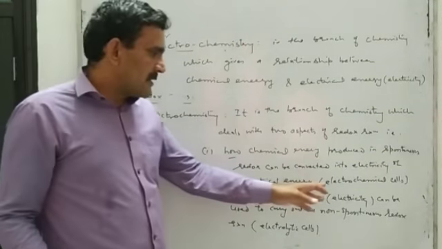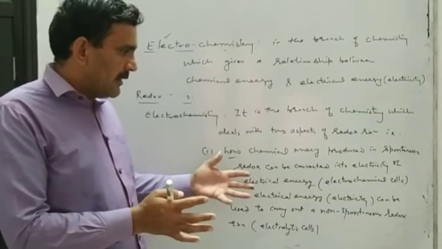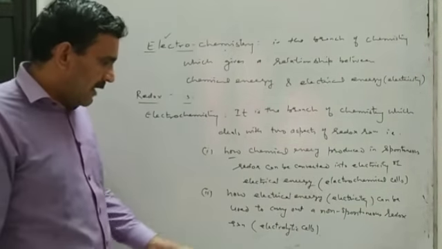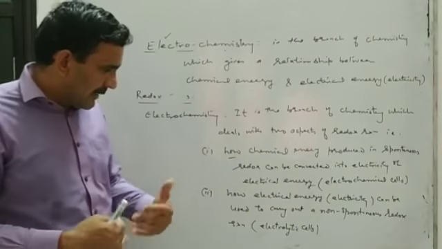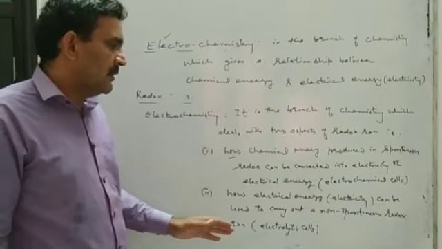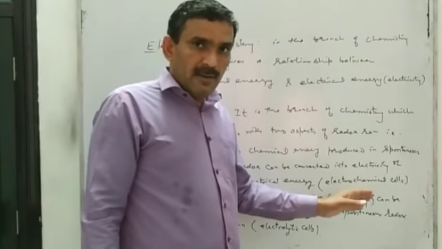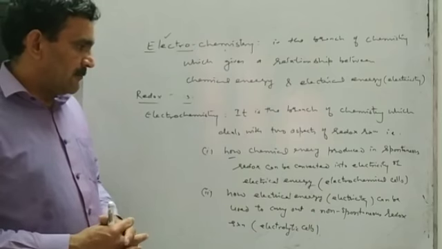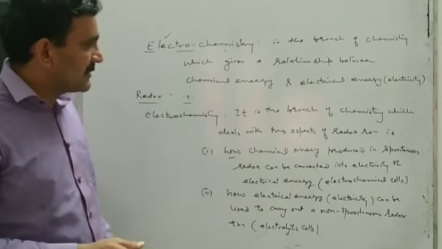In an electrochemical cell, the chemical energy produced in a redox reaction is directly converted into electricity, and in an electrolytic cell, when electrolysis is carried out, electrical energy is consumed to carry out a redox reaction which is otherwise non-spontaneous, which otherwise does not take place by itself.